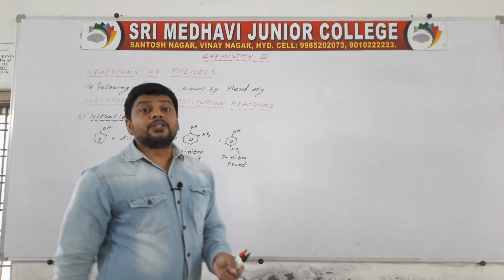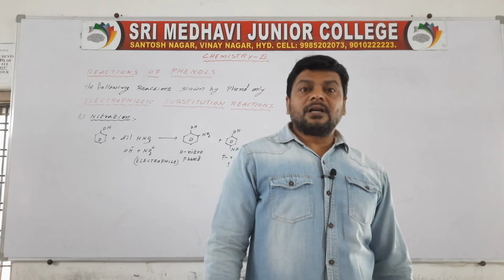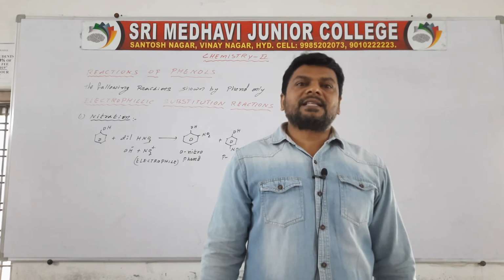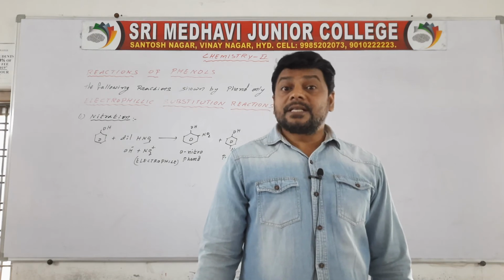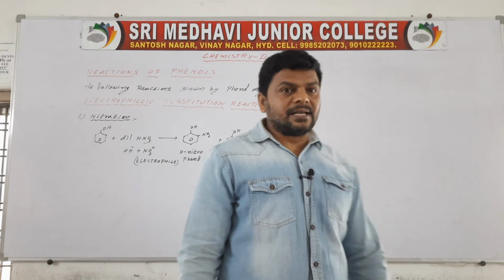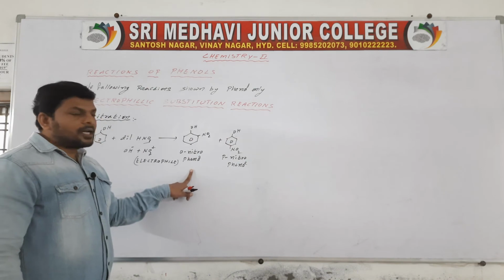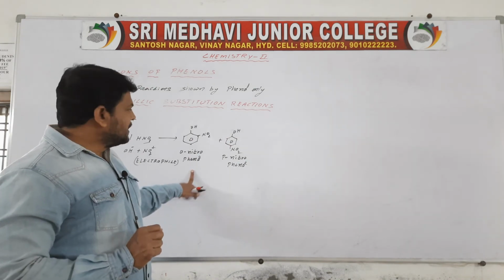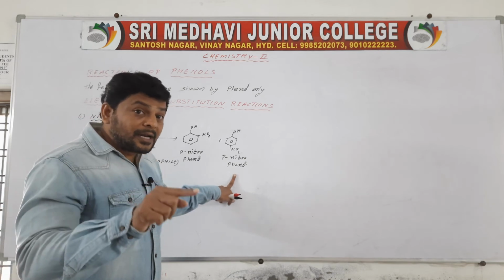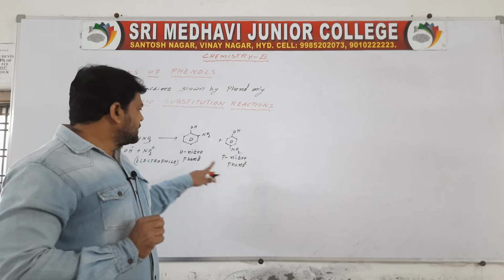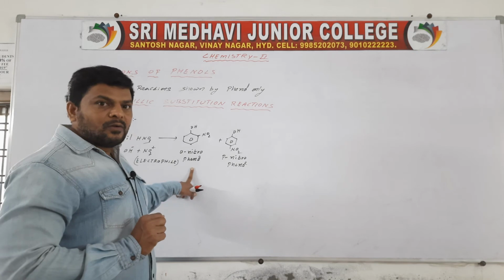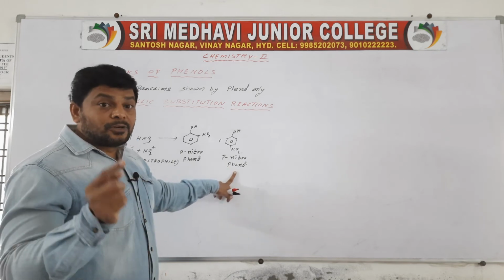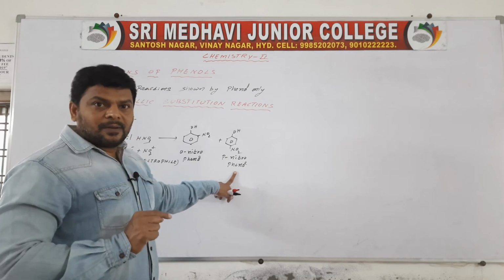These two are isomers. These isomers are separated by fractional distillation. In ortho-nitrophenol, intramolecular hydrogen bond is present. In para-nitrophenol, intermolecular hydrogen bond is present. Ortho-nitrophenol is steam volatile, and p-nitrophenol is not volatile. Why? Because of the presence of intermolecular hydrogen bond.